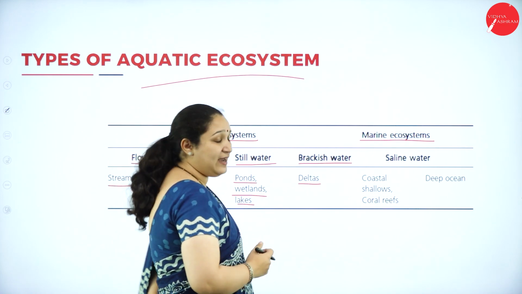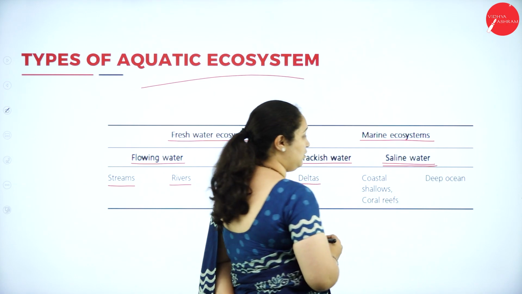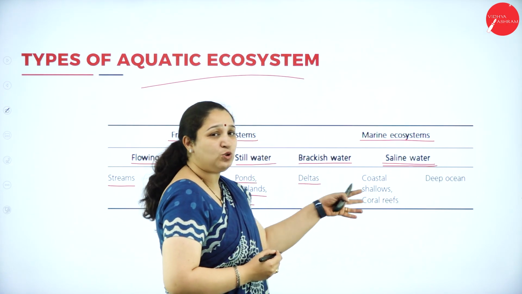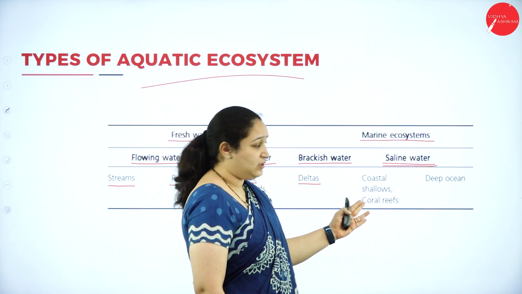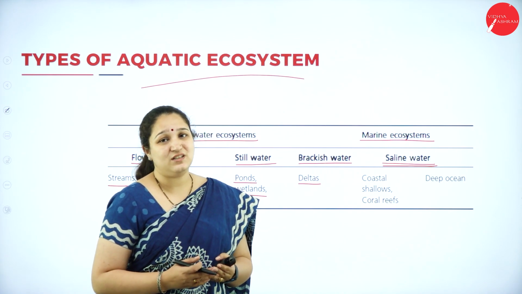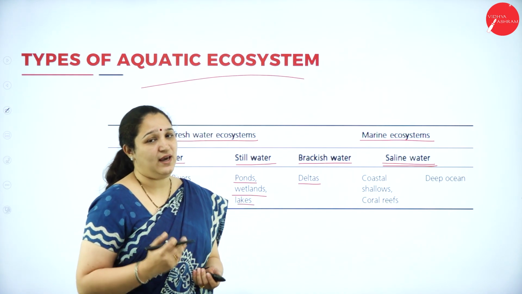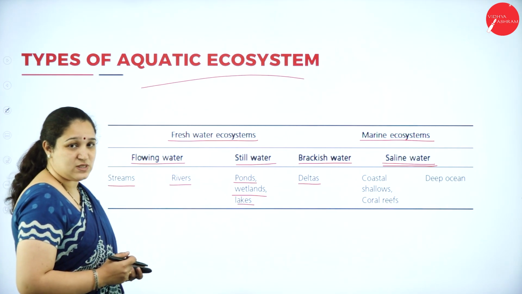Okay. In marine ecosystem, we have saline water. In that, there are two regions I can tell, that is the coastal shallow or the coral reef, or the deep ocean. Okay, so these are the different types of aquatic ecosystem. So we learn a few of the types of aquatic ecosystem.